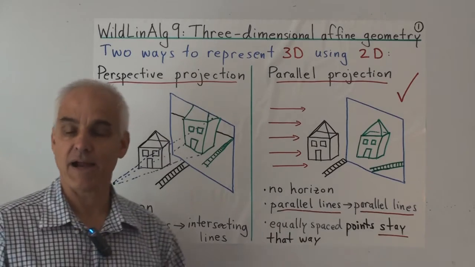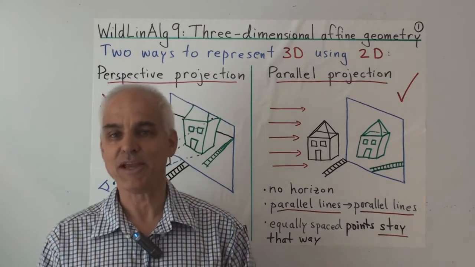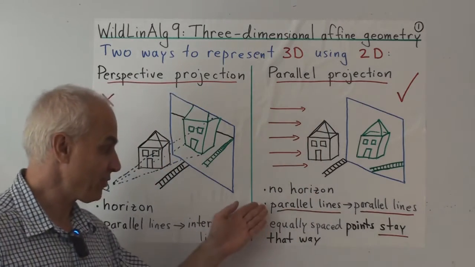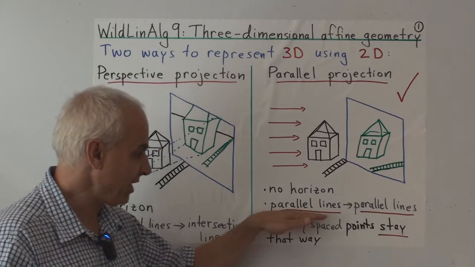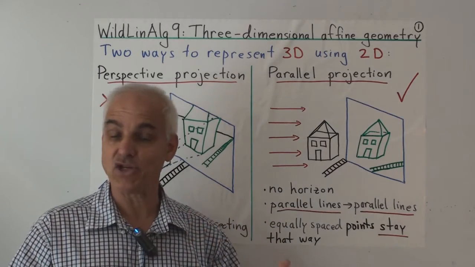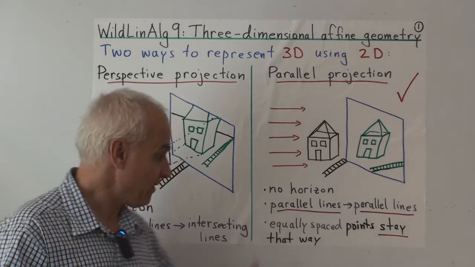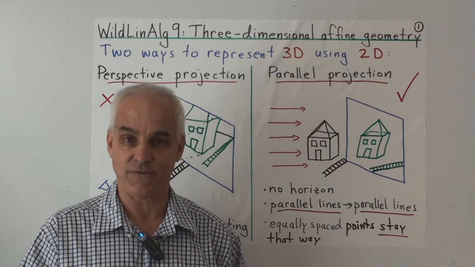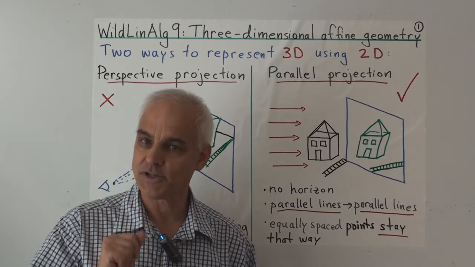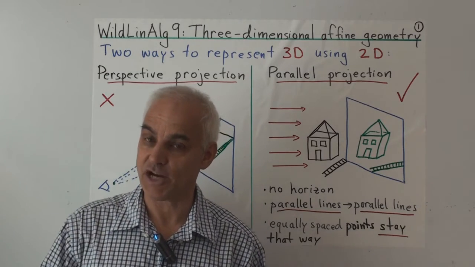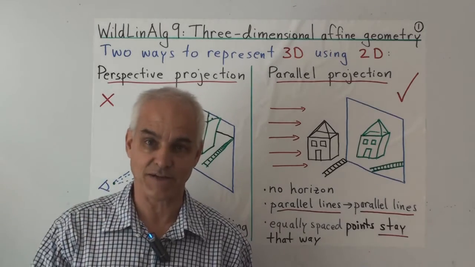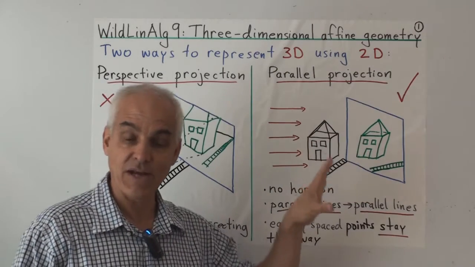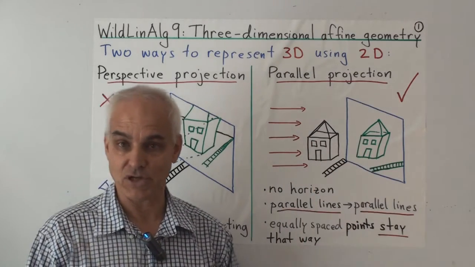Both of these projections are mathematically very interesting and important, but when we start out with linear algebra, we are going to use this parallel projection. Why? Well, because we like these 2 properties. That parallel lines go to parallel lines is very nice because affine geometry is all about parallel lines. And the fact that equally spaced points are represented by equally spaced points is also practically very useful. Later on in the course, we're going to talk a little bit about perspective projections, and they're also very important, but for a different reason. But to start off with, we're going to think about parallel projection. That's the way we're going to represent 3-dimensional objects in a 2-dimensional picture.